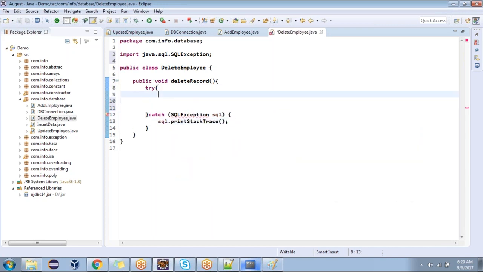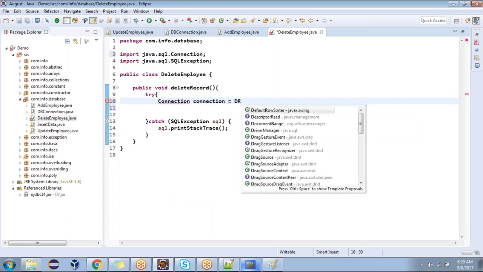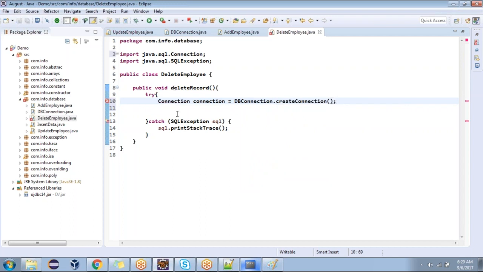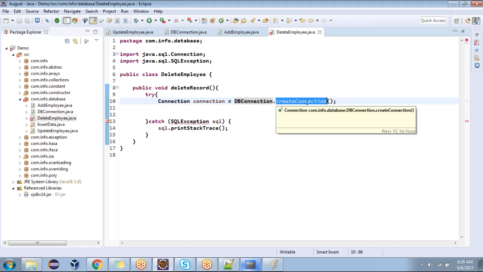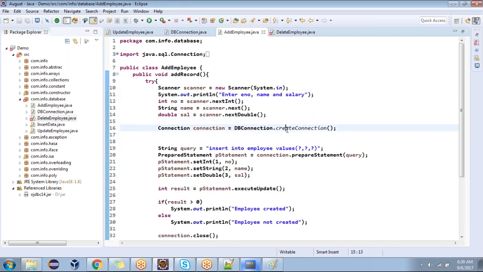Here also I'm getting the connection object now. You guys are with me? Connection equal to DB connection dot create connection. DB connection is a class, do you agree with me or not? Create connection is a static method. Question: is DB connection a predefined class or a user defined class? User defined class. Excellent.